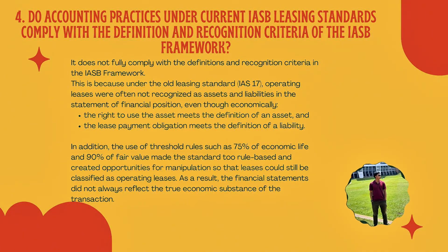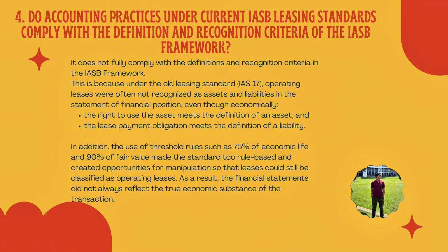Okay, next I will answer question number 4. The question is, do accounting practices under current IASB leasing standards comply with the definition and recognition criteria of the IASB framework? The answer is it doesn't fully comply with the definitions and recognition criteria in the IASB framework. This is because under the old leasing standard, which is IAS 17, operating leases were often not recognized as assets and liabilities in the statement of financial position. Even though economically, the right to use the asset meets the definition of an asset, and the lease payment obligation meets the definition of a liability.